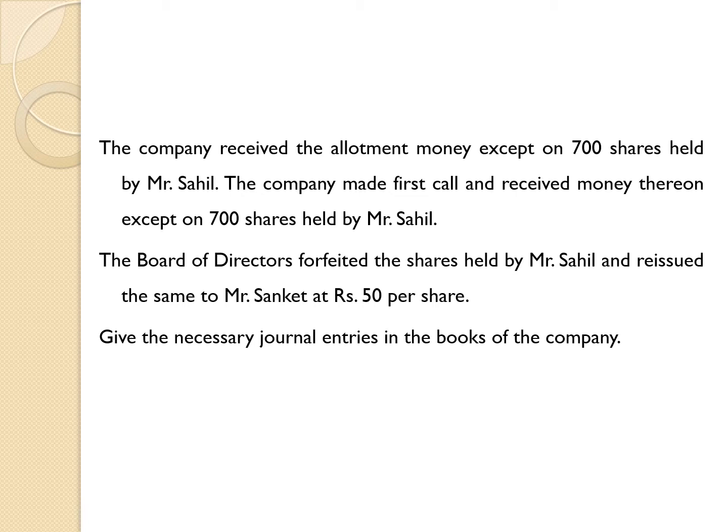The company made the first call and received money thereon except on 700 shares held by Mr. Sahil. The board of directors forfeited the shares held by Mr. Sahil and reissued the same to Mr. Sanket at rupees 50 per share. Give the necessary journal entries in the books of the company.